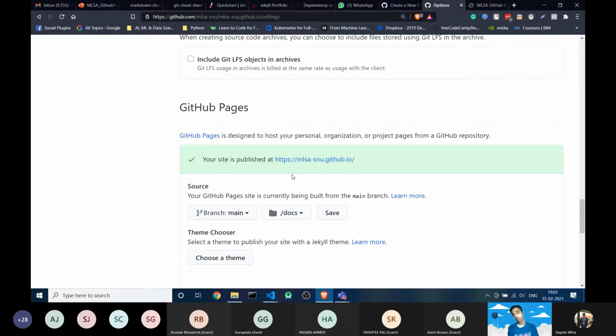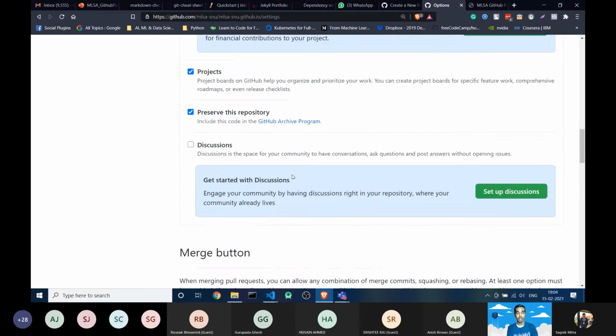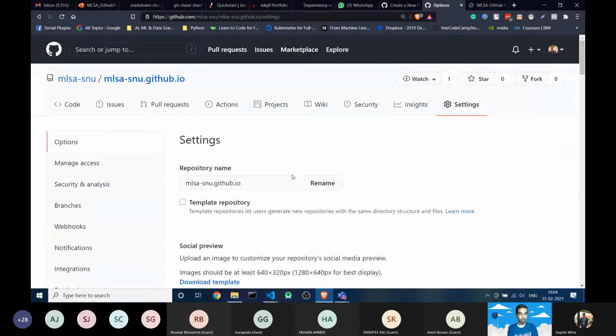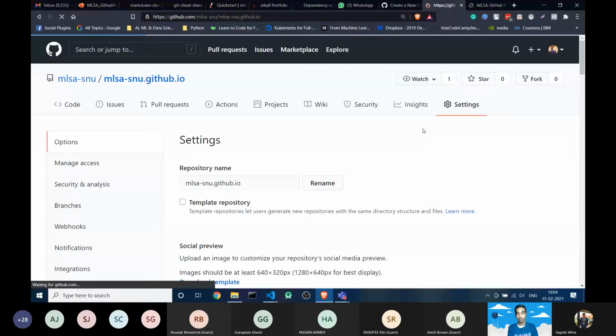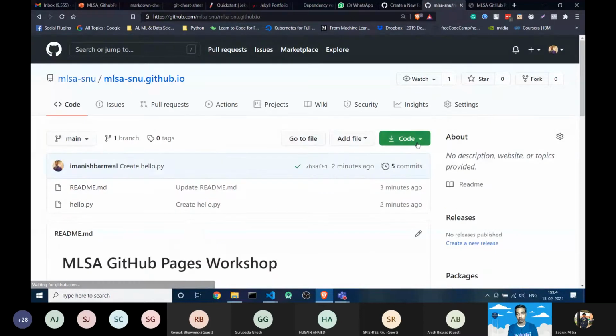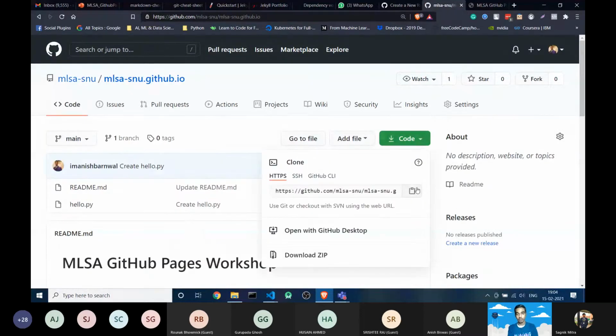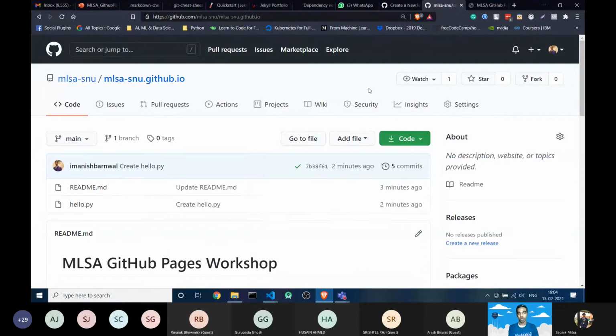It will no more read your readme file. It will read the file which is available on the branch or the directory. All right, so now let me set up this on my PC. For that, we simply need to use git clone.